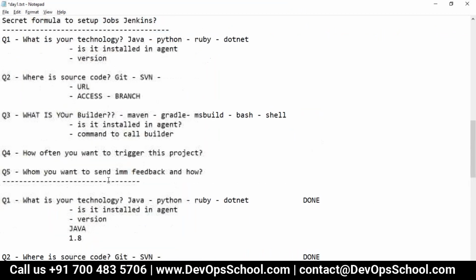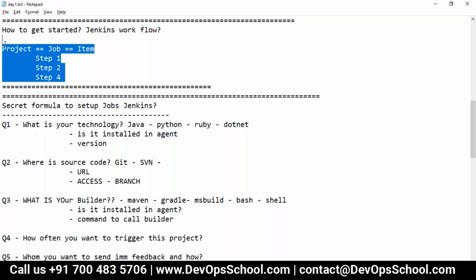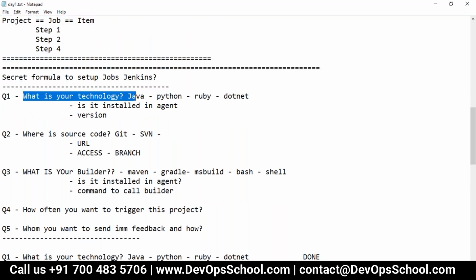Why do we have to ask these questions? Because in Jenkins, while creating jobs, everything is optional, everything. So the most important thing is what questions you should ask. The first question you will ask yourself or the person who's giving you this particular project is, what is your technology? Are you having Java? Are you having Python? Are you having Ruby? Are you having .NET? What is exactly your technology?